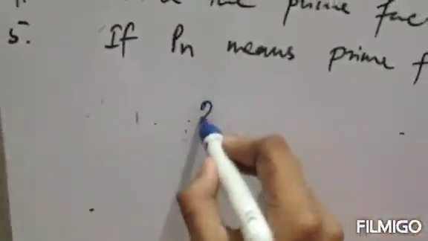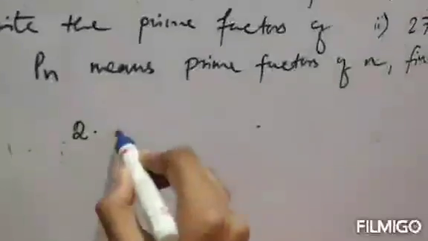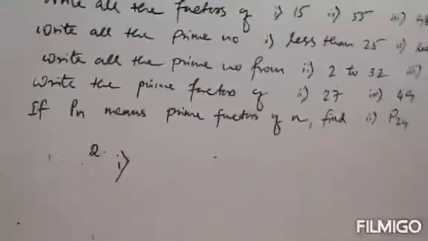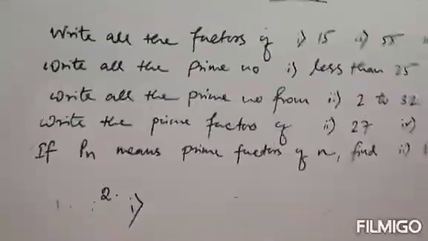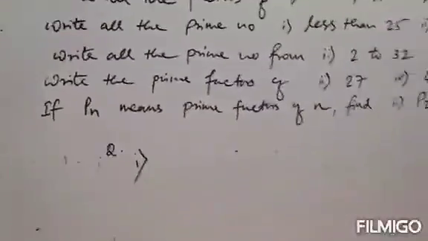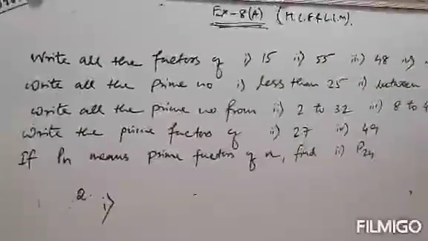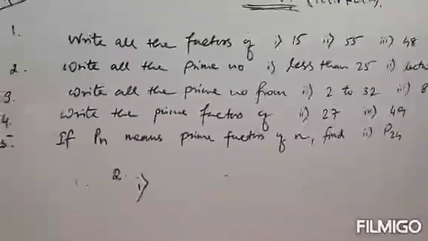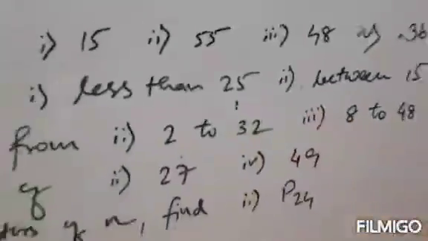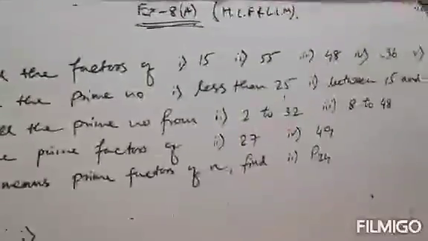Next, question number 2. Write all the prime numbers less than 25 and between 15 and 35. First, write all the prime numbers less than 25. We already know that a prime number is a number which is divisible by 1 and the number itself. Less than 25 means you cannot include 25. Clear?